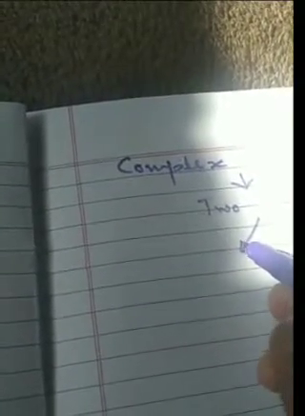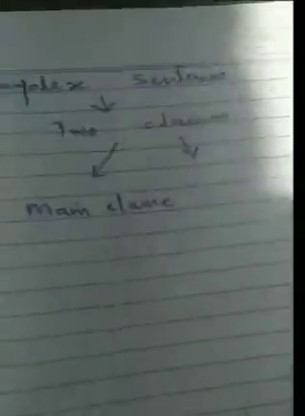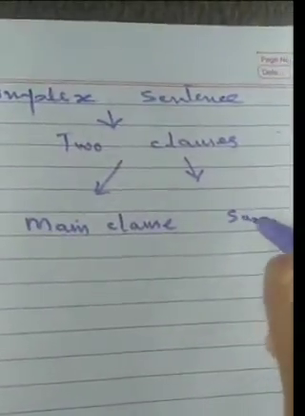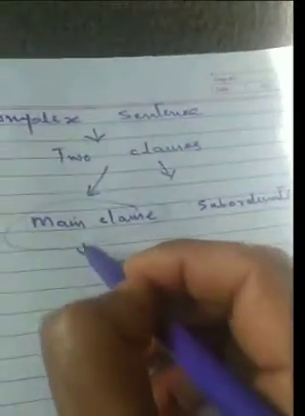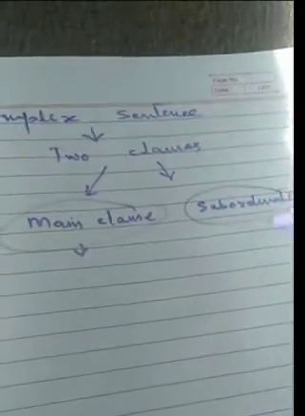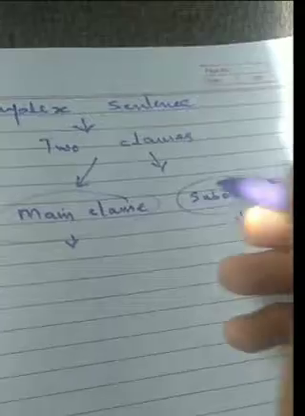Now another type is complex sentences. Just like a compound sentence, the complex sentence also has two clauses, but here the difference is that this complex sentence has one main clause, and another subordinate clause. As we know, the main clause can stand by its own. The subordinate clause is dependent and cannot stand by its own. It depends on the main clause for its meaning.